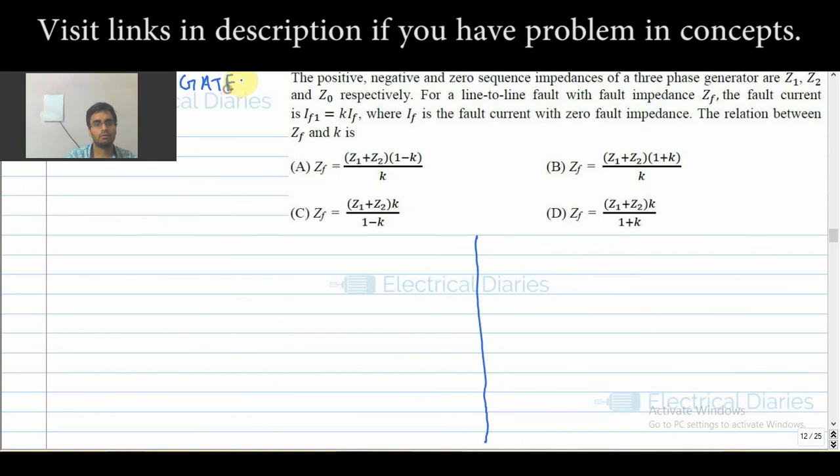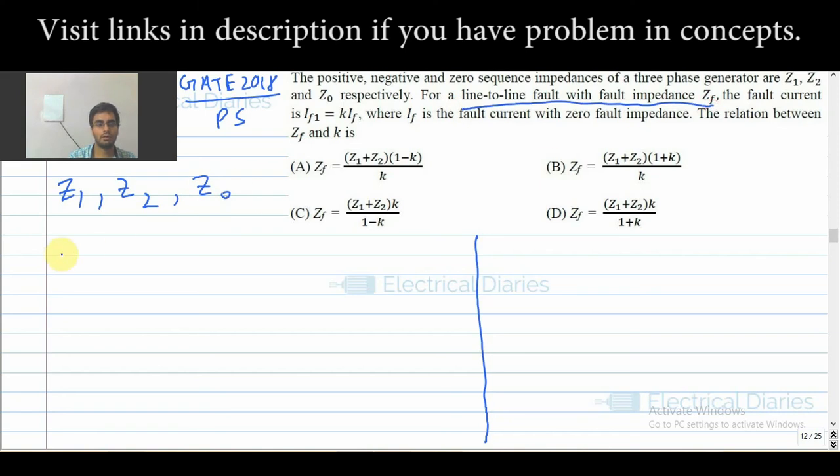GATE 2018 power system question we are doing. It's given that the positive, negative and zero sequence impedances of a 3-phase generator are Z1, Z2, Z0. There is a line to line fault with fault impedance ZF.